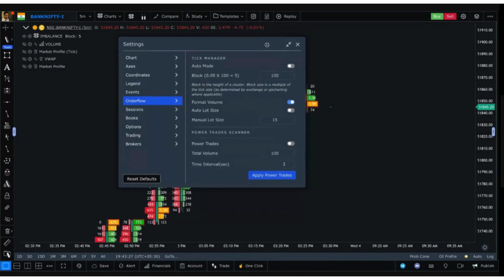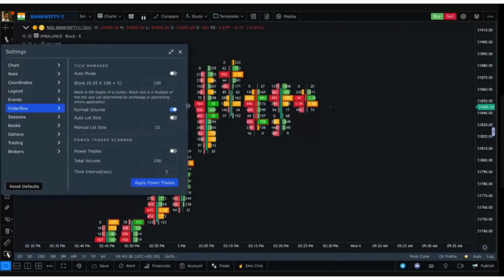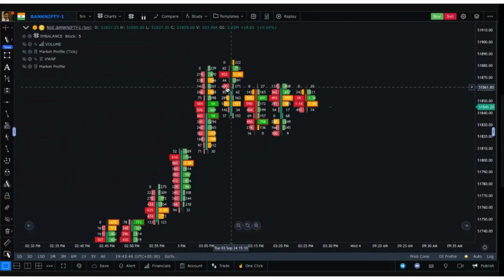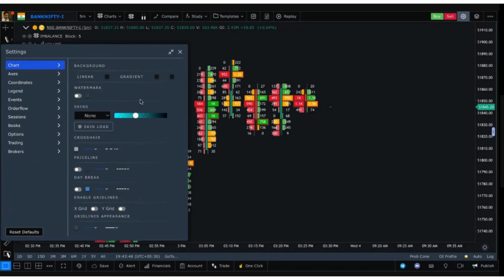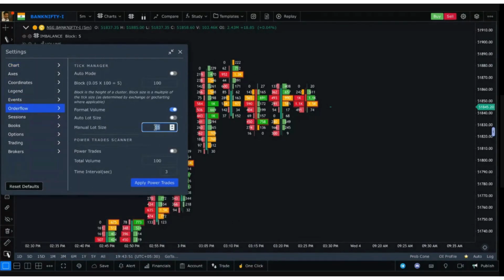Another key thing I like to do is divide these numbers. You will see the entire contracts that are being traded, so I divide by 15, the lot size. I click format volume on and then enter my manual lot size here. It reduces the numbers and becomes more comprehensible. Let's assume in this candle there is 1.3k and 700 as big numbers; you can see big buying has happened at the top of the candle in the wick.